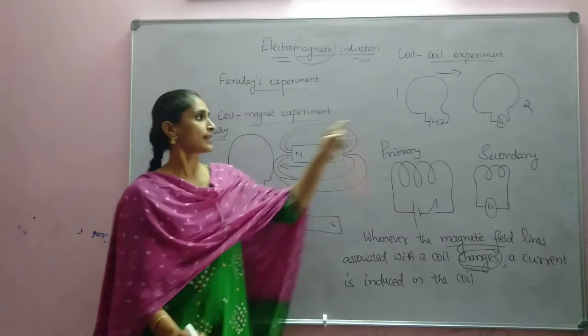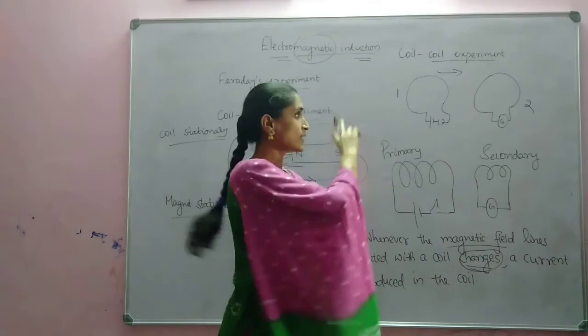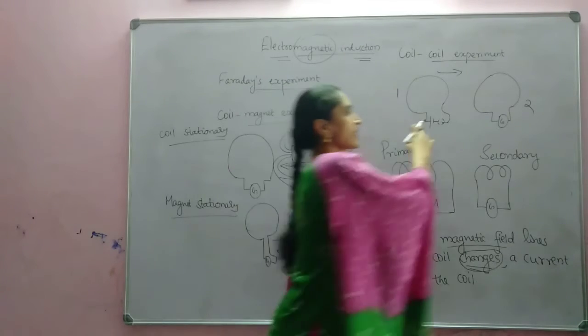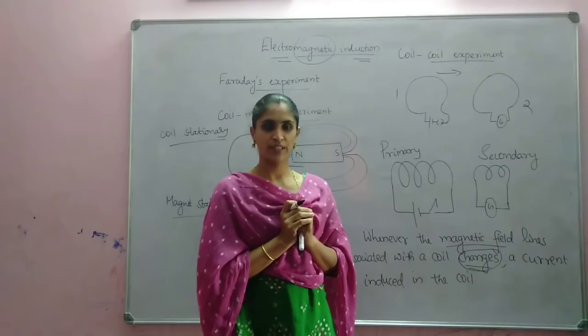Okay. And in this case, what happens if this key is already closed? Here this coil is producing a magnetic field. So what happens? The same number of field lines will be passing through this coil, because both are stationary.